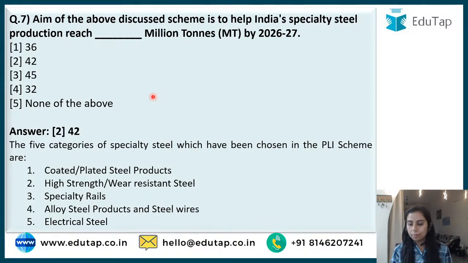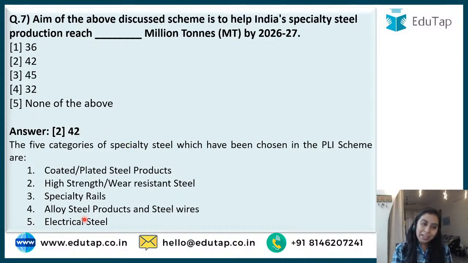Now the question comes that ma'am, do I need to remember all these 5? आएगा ना question कि ma'am क्या भी सारे 42 million tons को remember करना is one thing. Another thing is इन 5 steels के name को याद रखना. That question might be coming up in your mind. So what I suggest is you go through the PLI scheme once. The questions I have done here with you, you should remember them.